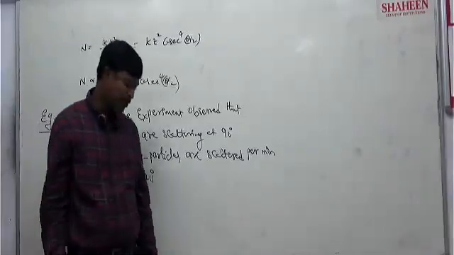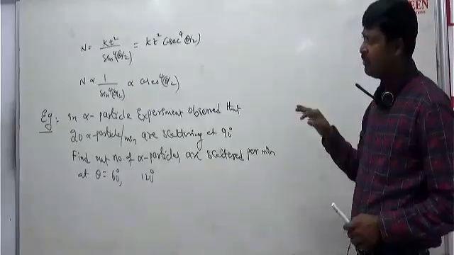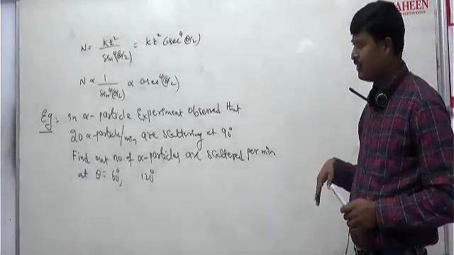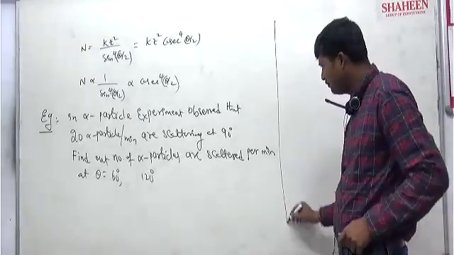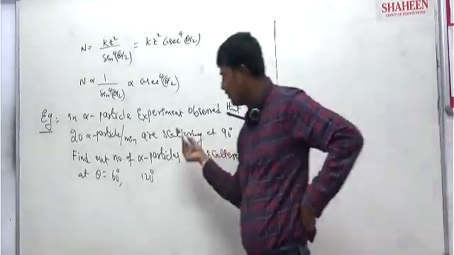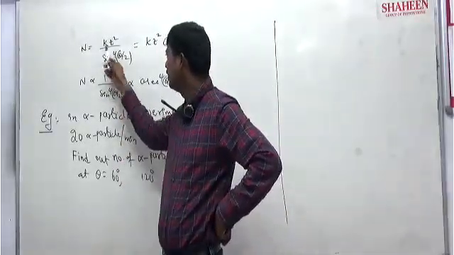Now, solution part you see. They have given at 90 degree how many particles are scattering, right? They want to find at 60 as well as 120. So can I write directly proportionality, because the angles are different but everything else is the same? So kZ square value will be same.